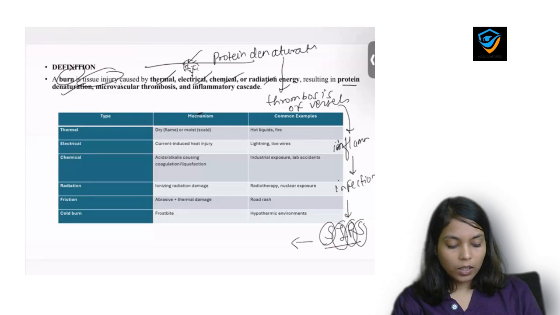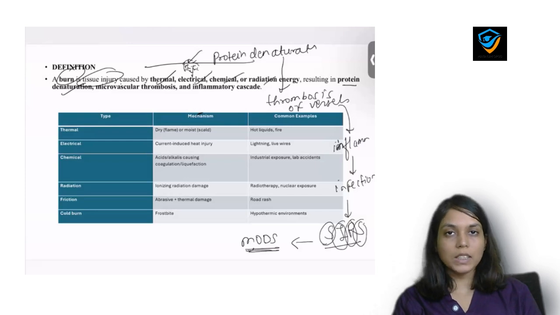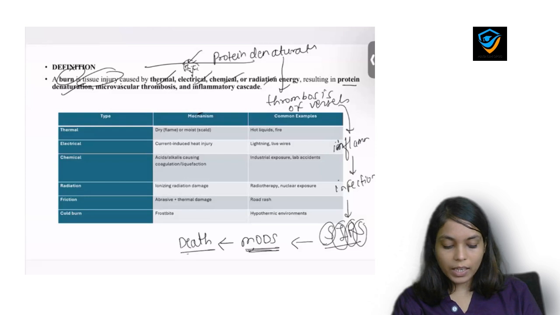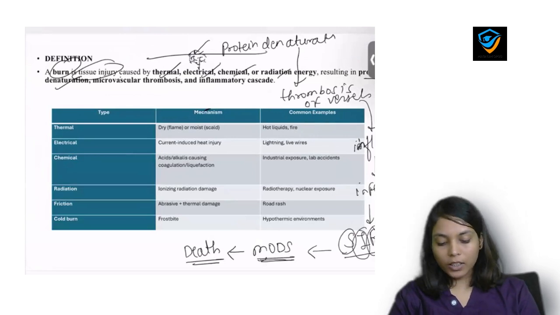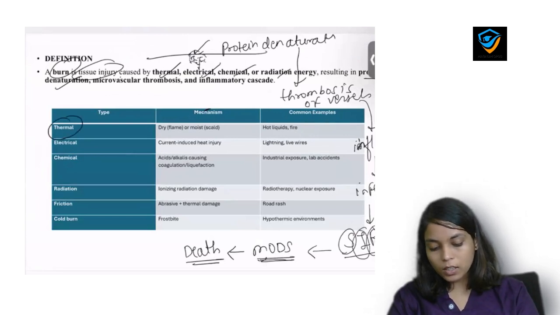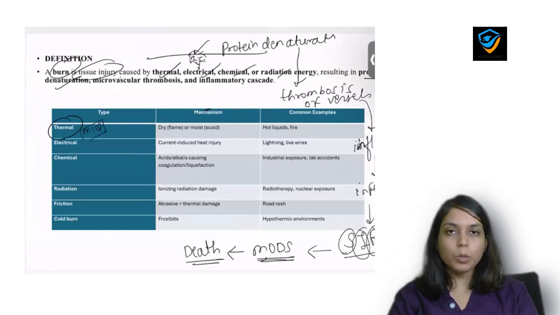And it results in multiple organ dysfunction syndrome. As multiple organs of your body get involved and there is abnormality in the function of these different organs, it will eventually lead to death if not treated in time. So first thing, what are those different stimuli which cause burn? Most common, and here is your first MCQ of the day, it is thermal stimuli which is the most common cause of burn in adults as well as in children.